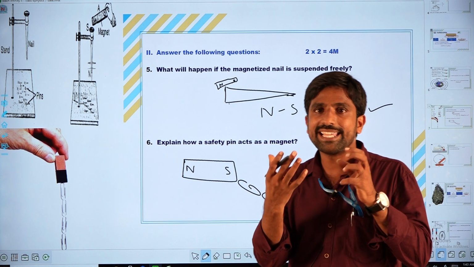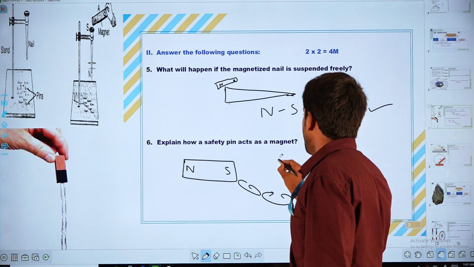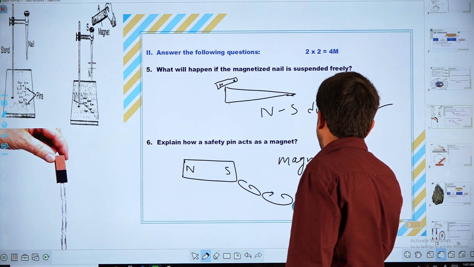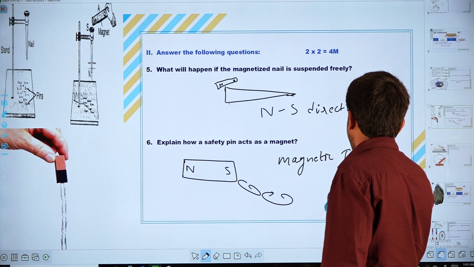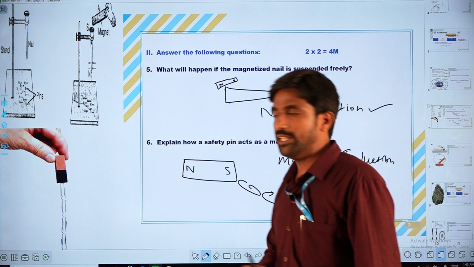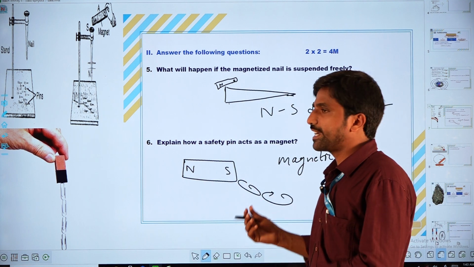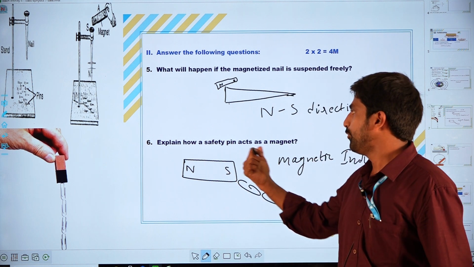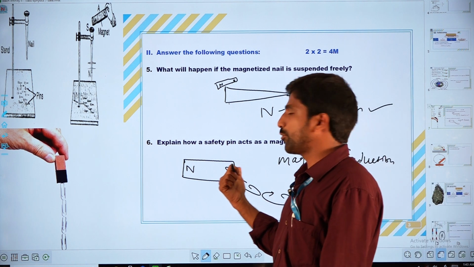Due to the magnetic induction property, the pins attract one by one. So that is the principle involved in the safety pins. That is the answer to question number 6.